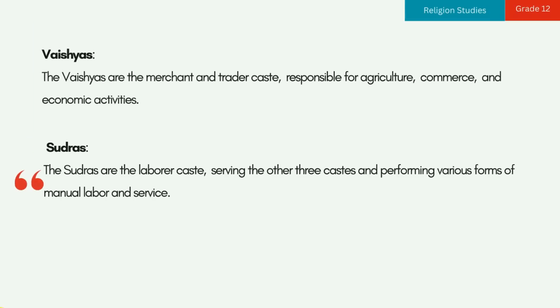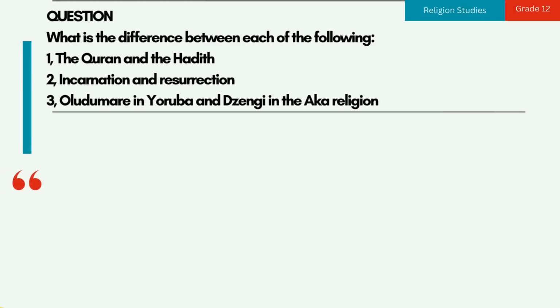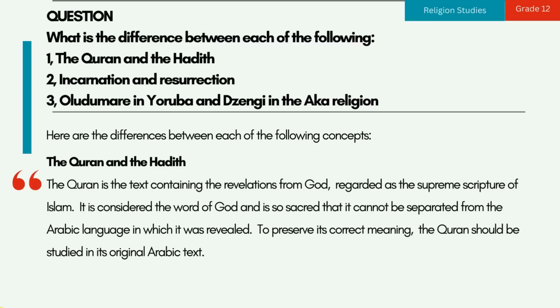Question. What is the difference between each of the following? 1. The Quran and the Hadith. 2. Incarnation and resurrection. 3. Olujima in Yoruba and Genji in the Aka religion. Here are the differences between each of the following concepts. 1. The Quran and the Hadith.